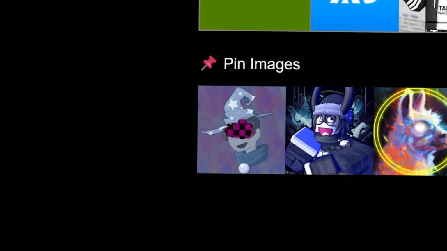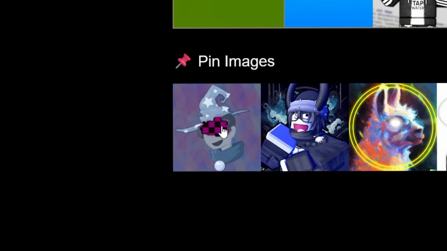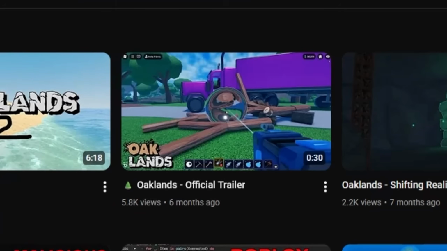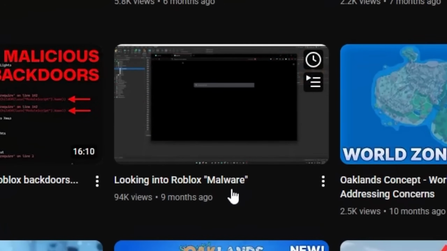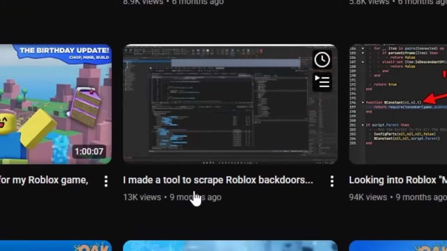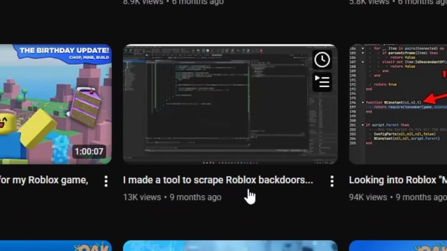There we go. But next up in the roster, we have Hoofer. This is kind of a devlog-oriented channel. If we look at Hoofer, he's got devlogs on a game called Oaklands, as well as some educational videos, such as looking into Roblox malware and building a tool to scrape Roblox backdoors.